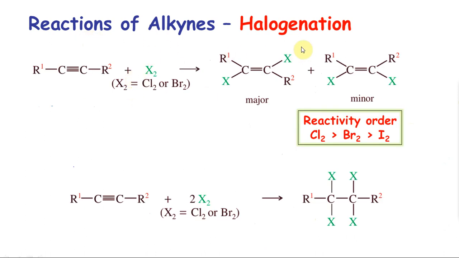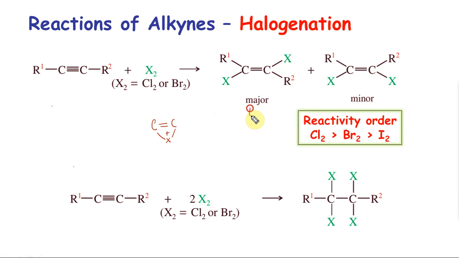Right. Reactions of alkynes, halogenation. Okay, this is similar to alkene as well. You can add one molecule of X2 to get an alkene, or 2 molecules of X2 to give you a tetrahalo product. Now here, a couple of things you want to remember, the reactivity order. Cl2 will react much faster than I2. They go through a cyclic halonium ion just like our alkenes. If you see in alkene, I have shown you a cyclic halonium ion. Two iodine atoms getting attached is extremely difficult, so it's going to be slow.